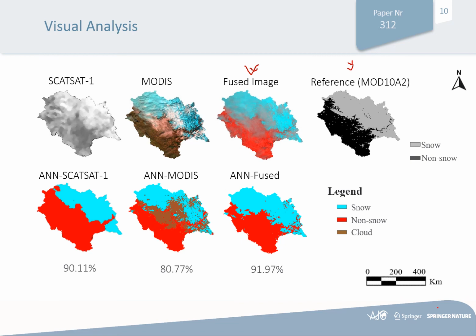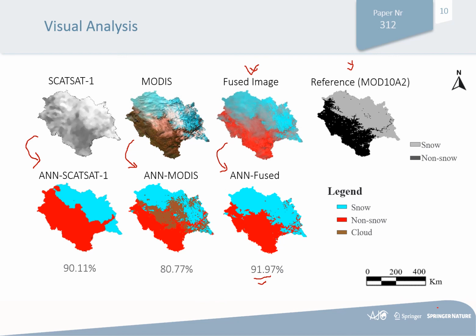In the second row, we applied the artificial neural network on the scatterometer image and obtained a classified map at an accuracy of 90.11%. Then we applied it on the MODIS data and obtained an accuracy of 80.77%. And at last, we applied it on the fused image and obtained the highest accuracy of